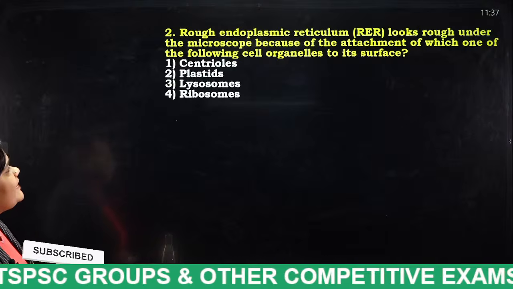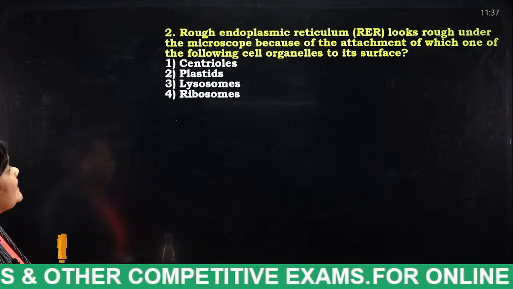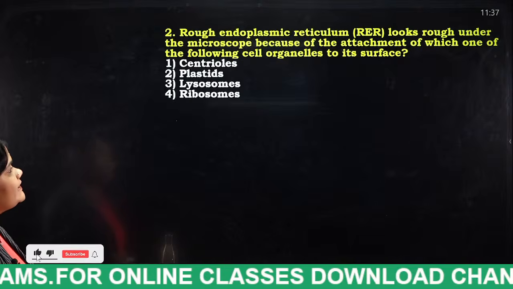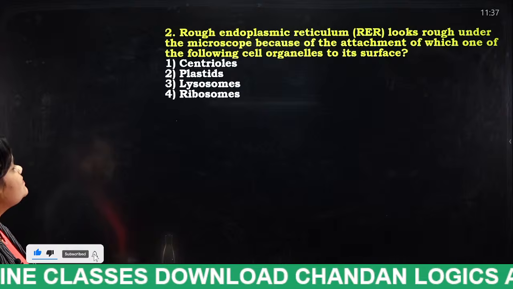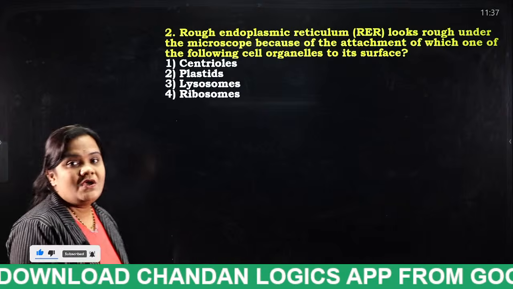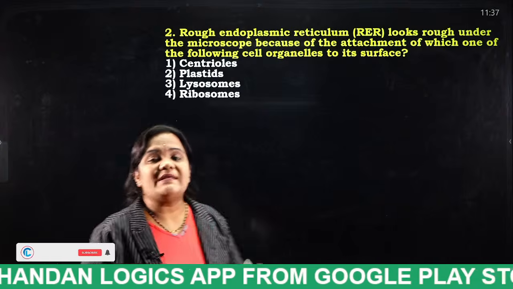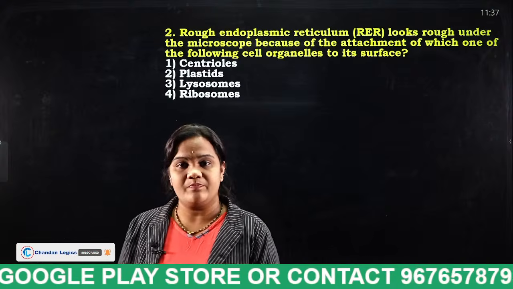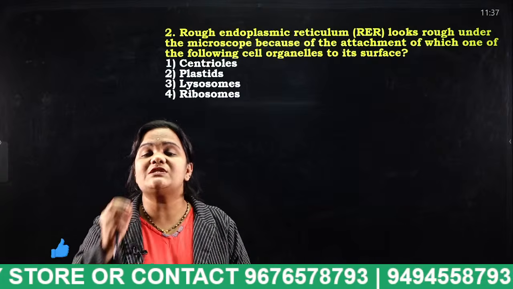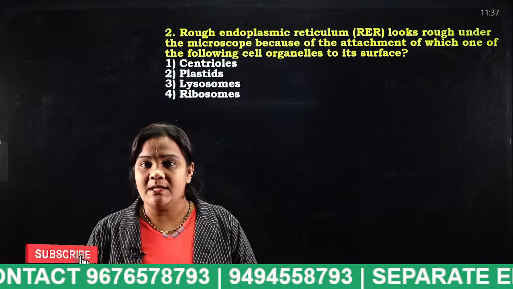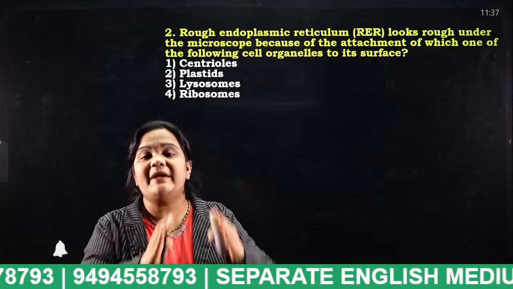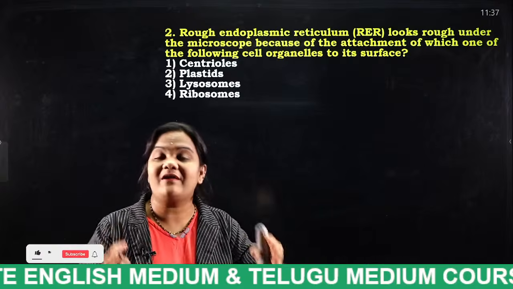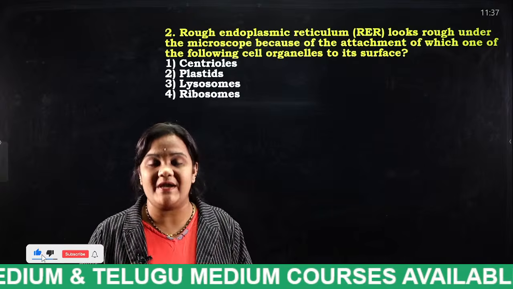Rough endoplasmic reticulum looks rough under the microscope because of the attachment of which of the following cell organelles to its surface? Centrioles, plastids, lysosomes, ribosomes. So tell me students, what is a cell actually? The cell was discovered by Robert Hooke in 1665. The cell is the smallest unit of our body. Many cells combine to form a tissue, many tissues combine to form an organ, and many organs combine to form a human body.